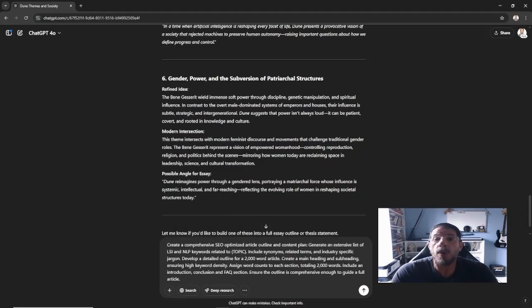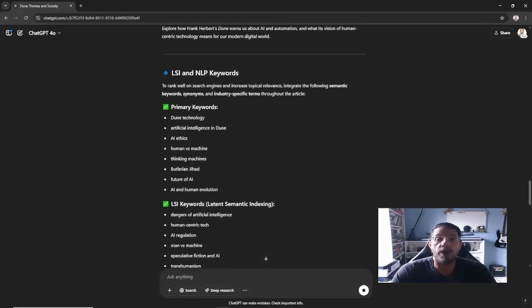Let's say we want to run with the 5th idea, technology, artificial intelligence, and the fear of machines. In a time when artificial intelligence is reshaping every facet of life, Dune presents a provocative vision of a society that rejects machines to preserve human autonomy. Let's run with that idea and use ChatGPT to help us create an initial outline.